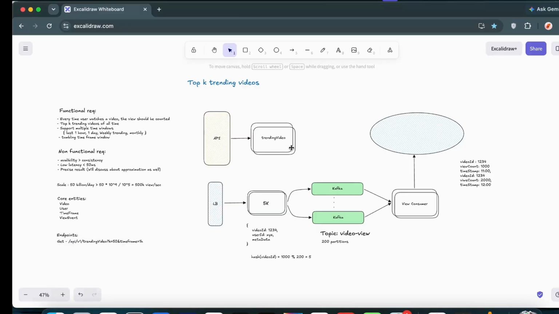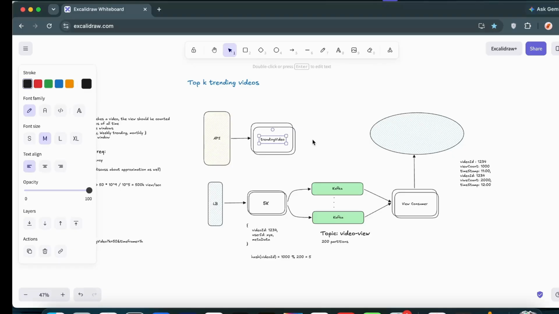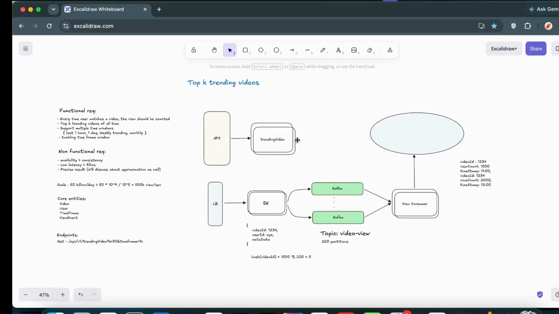Okay, so these are the servers upon which the requests are basically landing. From here, the idea is that we start making requests to the database to get the top k trending videos based on the indexing. We can simply trace out the data and return it back to the user.